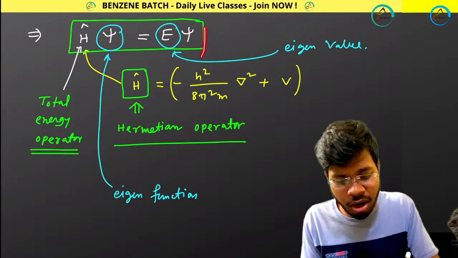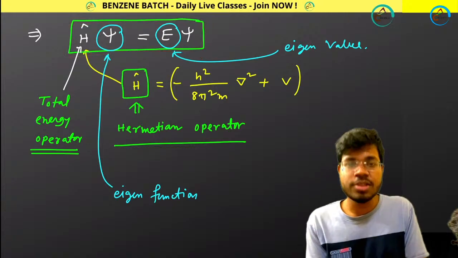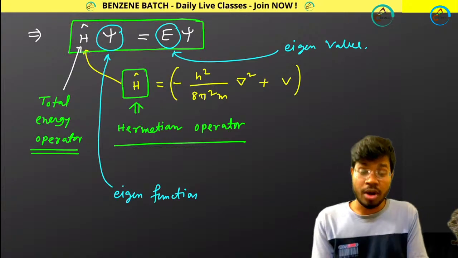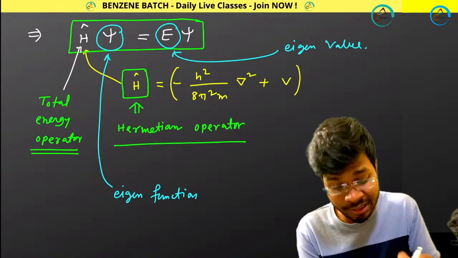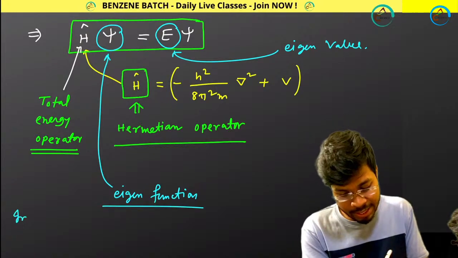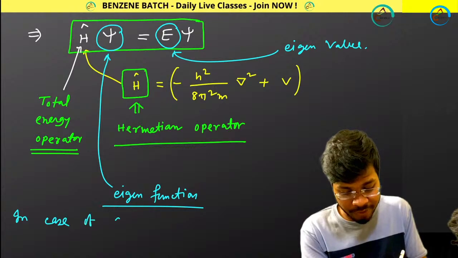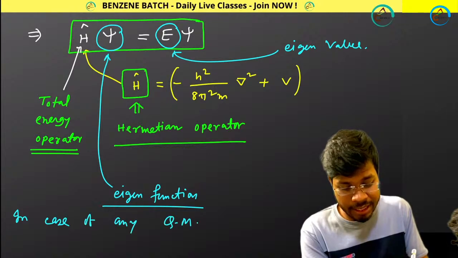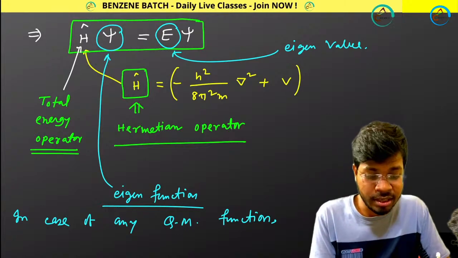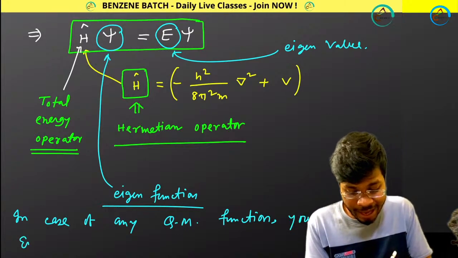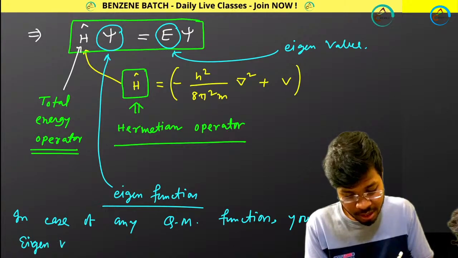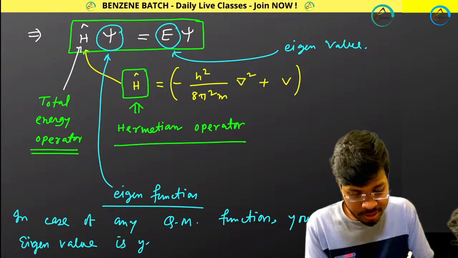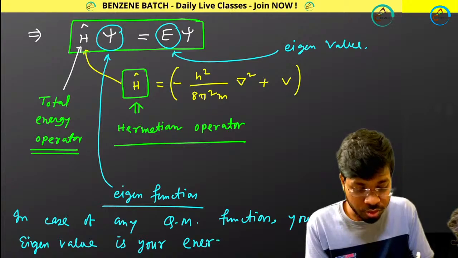Now this is for the Schrodinger wave equation. So in case of the Schrodinger wave equation, in case of any quantum mechanical function, let me write this thing. In case of any quantum mechanical function, your eigenvalue is your energy value.